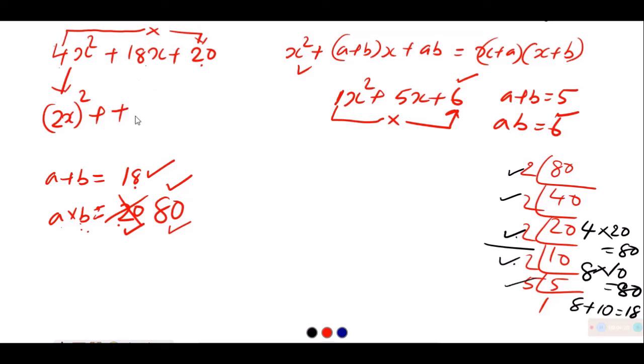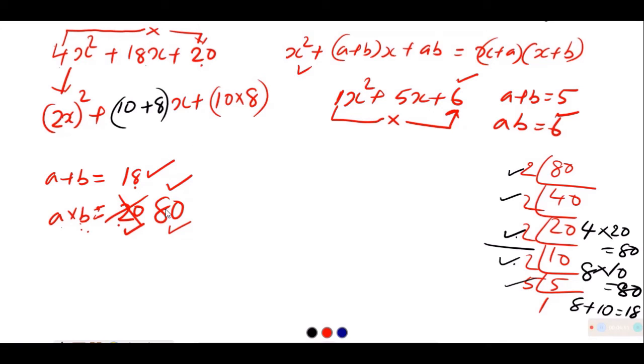So instead of A plus B, we will write 10 plus 8 into x plus, here AB is 10 into 8. Okay, so we got it.